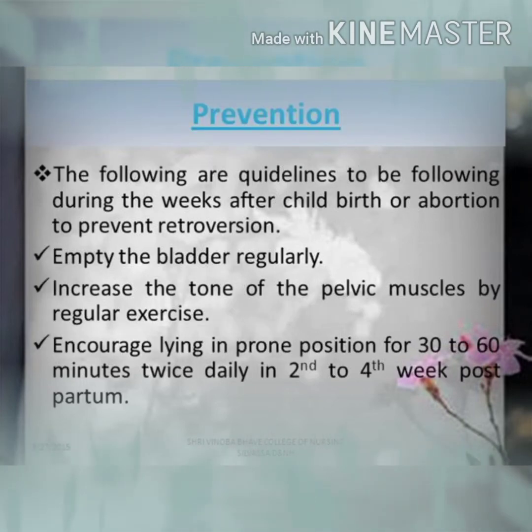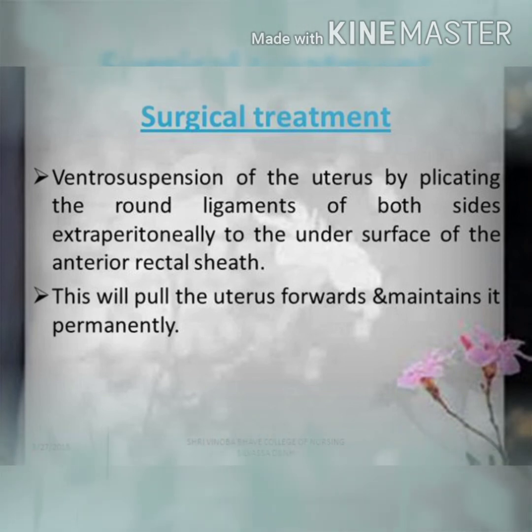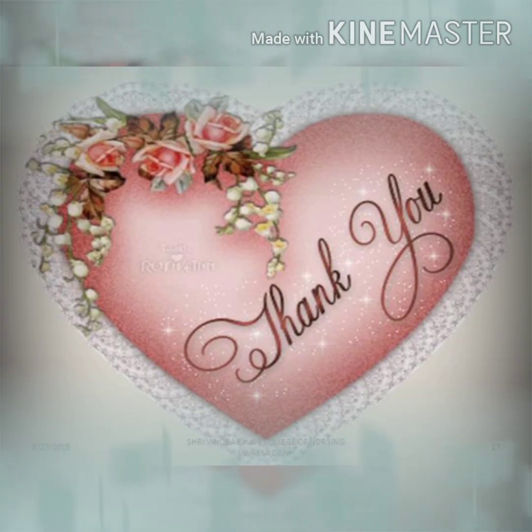In prevention, we can say the patient should empty the bladder regularly, do exercise for increasing muscle tone, and be encouraged to lie down in prone position for 30 to 60 minutes. For corrective treatment, we can advise a pessary. A pessary is a device introduced into the vagina that can pull the cervix backwards. In surgical treatment, ventral suspension of the uterus is helpful, that is placing the round ligaments of both sides of the uterus on the rectus sheath. This is retroversion and retroflexion.